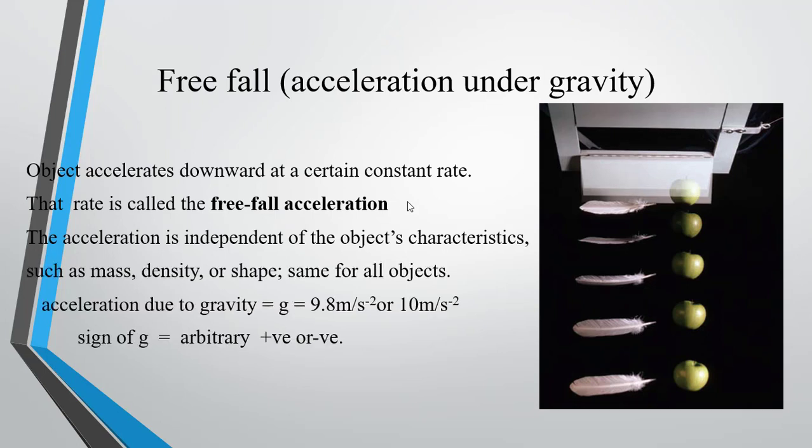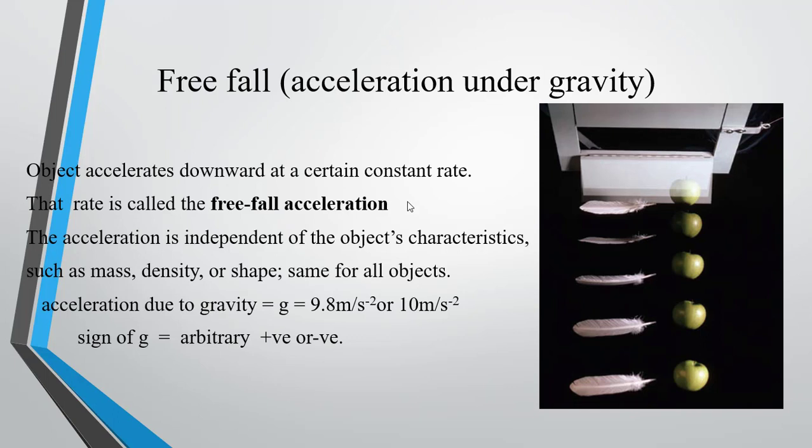like mass, density, shape. So what will be the answer for this? Which will fall on the ground first, apple or feather? Both will fall on the ground together. The acceleration is independent of mass, density and shape of the object. It is moving at a constant rate, and this constant rate is the acceleration due to gravity, and its value is 9.8 meter per second square or 10 meter per second square.